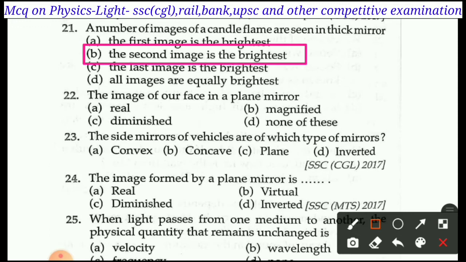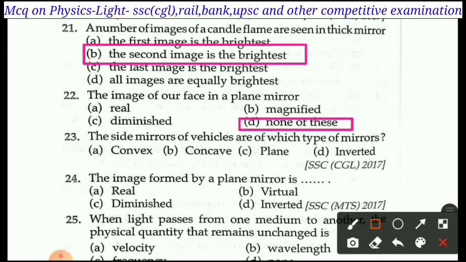Right answer of question 22 is none of these, because the image of our face in a plane mirror is virtual, equal in size, not diminished, not magnified. So none of these.